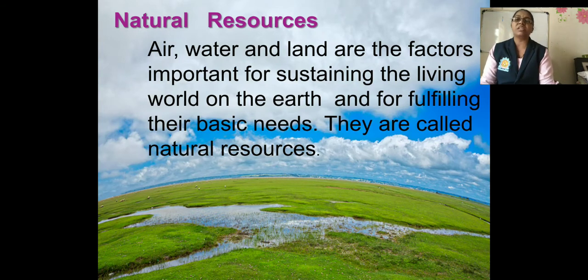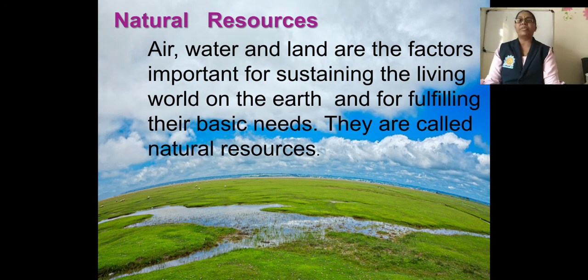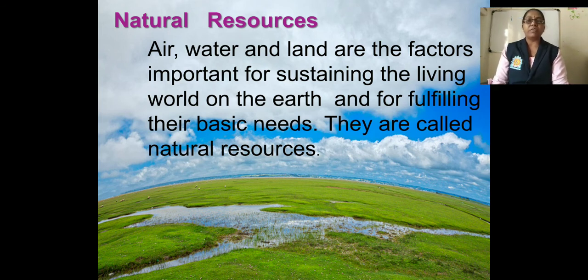Next, from this we can say the definition of natural resources: air, water and land are the factors important for sustaining the living world on the earth and for fulfilling their basic needs. They are called natural resources. That means air, water and land and all the things that they contain, which we use and which are necessary for all living things on this earth, are called natural resources.